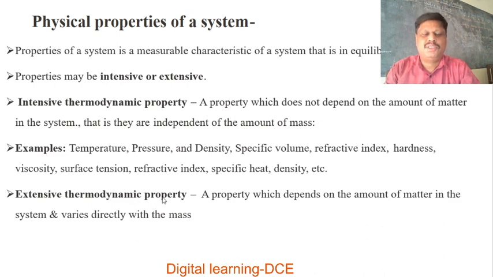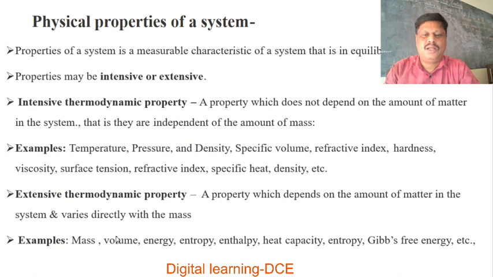Examples: mass, volume, energy, entropy, enthalpy, heat capacity, Gibbs free energy, etc. These are the extensive thermodynamic properties, which depend on the amount of matter in the system and vary directly with the mass.